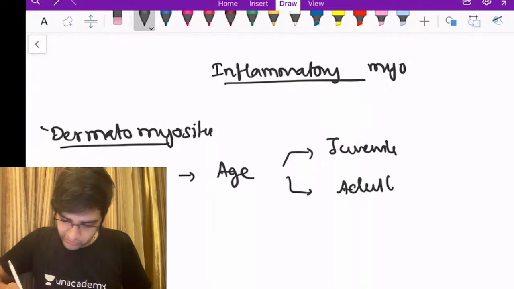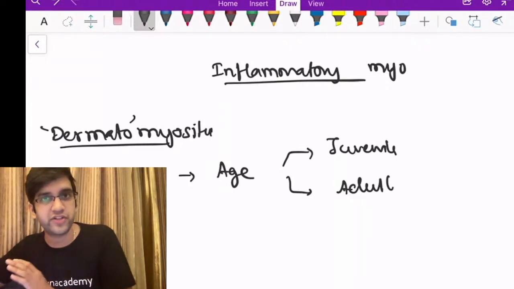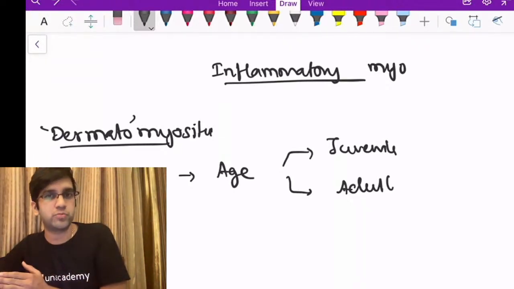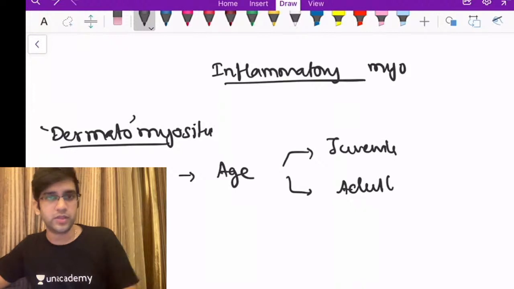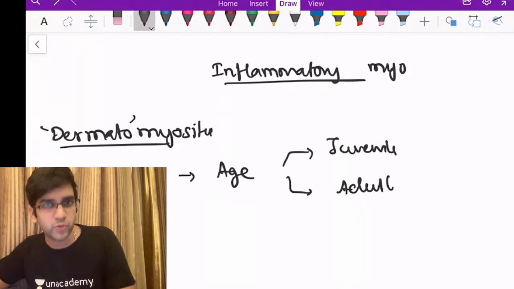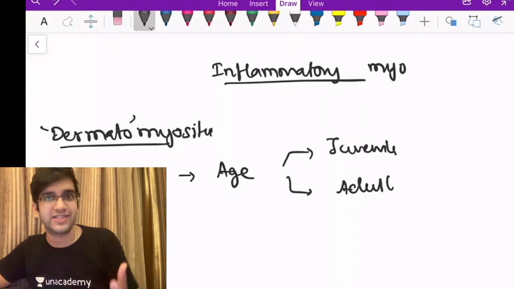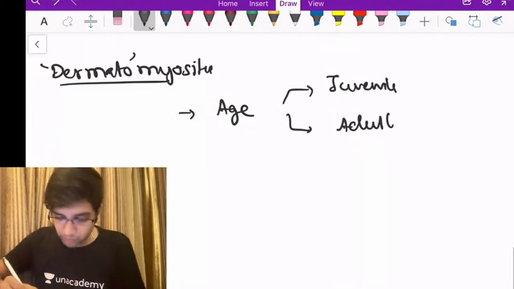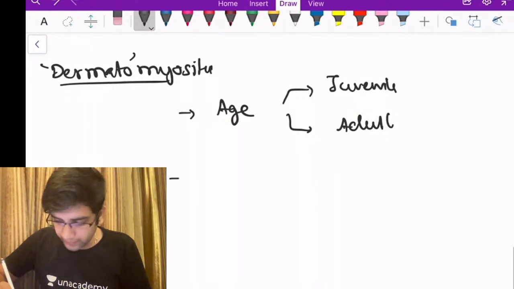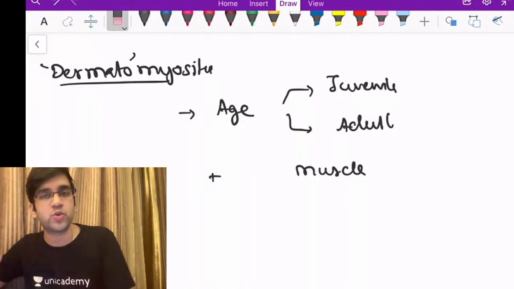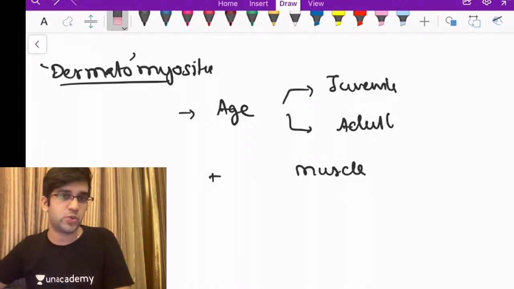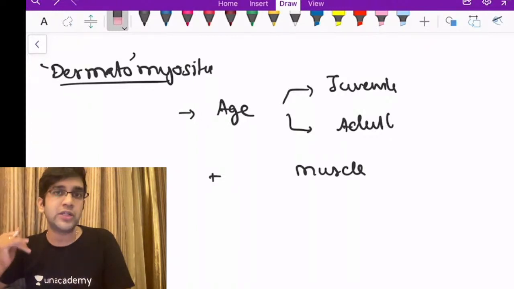I can easily differentiate dermatomyositis from polymyositis and inclusion body myositis, because it will have all the dermatological signs. I'm sure you must have heard about these dermatological signs: the Gottron's papule, the shawl sign, the heliotrope rash. So this will have both skin manifestations plus muscle manifestations. On the other hand, polymyositis will not have a skin manifestation. Inclusion body myositis will not have a skin manifestation. The only one with skin manifestation is going to be dermatomyositis, right?